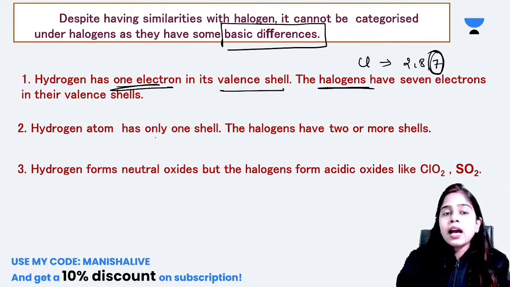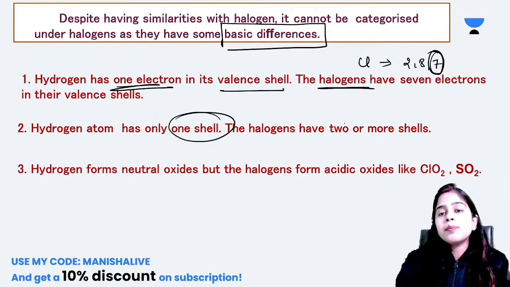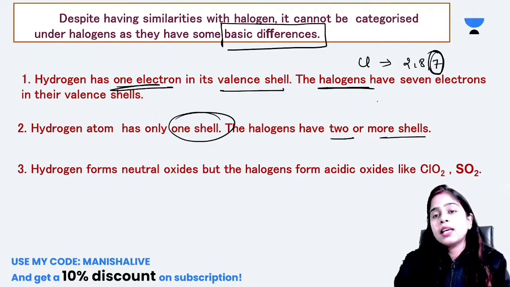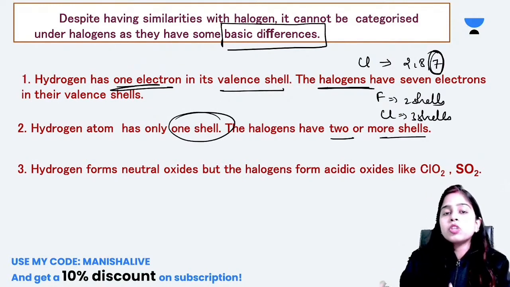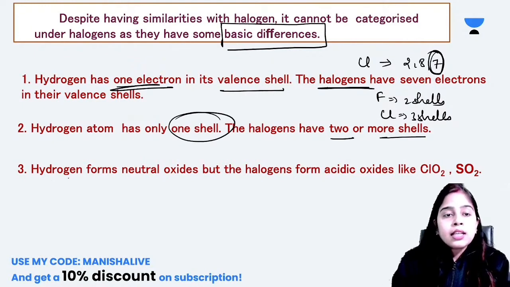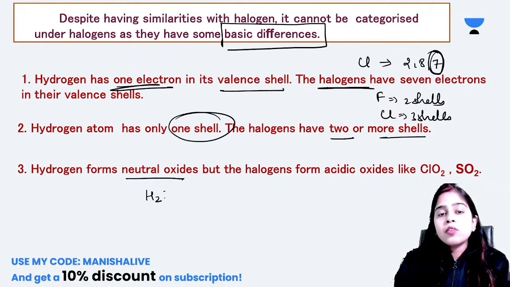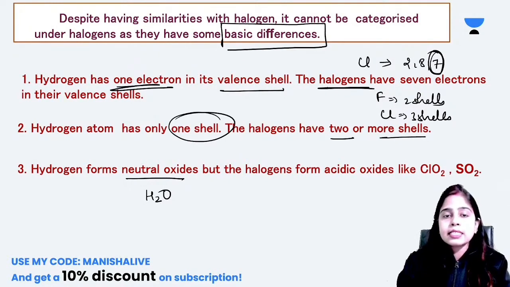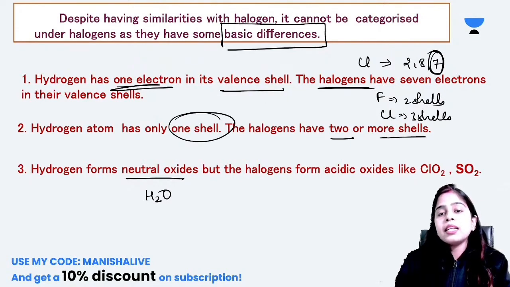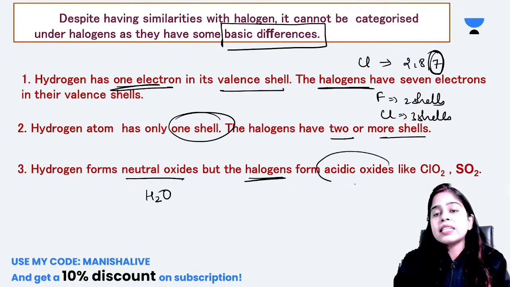Second, hydrogen atom has only one shell, but halogens have 2 or more shells. Fluorine has 2 shells, chlorine has 3 shells, bromine has 4 shells and so on. Again, hydrogen forms neutral oxides. When hydrogen forms oxides, they are neutral in nature, that means neither acidic nor basic. But halogens form acidic oxides.